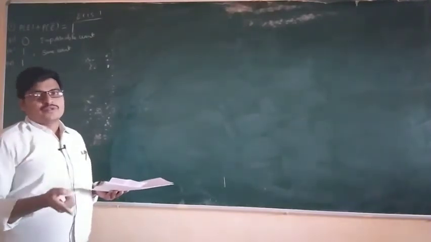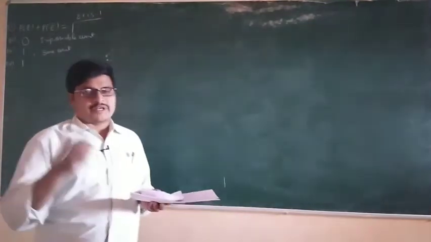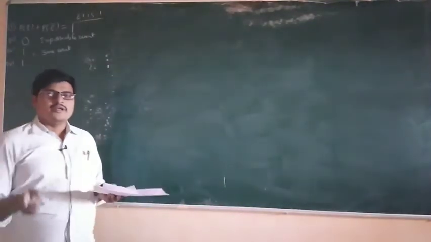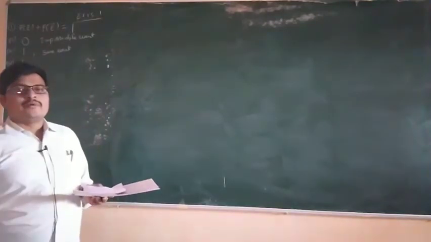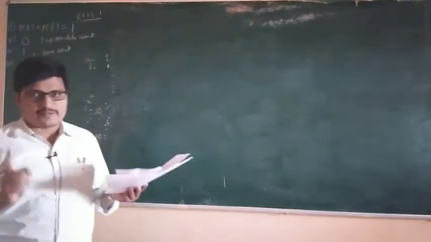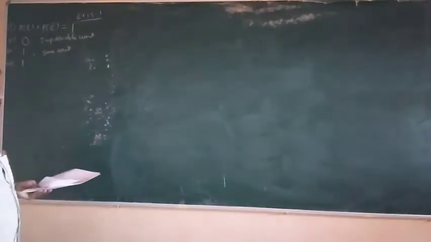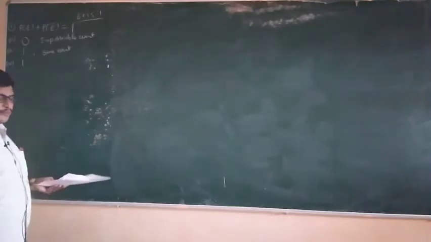One die is rolled. What is the sample space? 1, 2, 3, 4, 5 and 6. So probability of 1 plus probability of 2 plus probability of 3 plus probability of 4 plus probability of 5 plus probability of 6 also equals 1. So the total probability is 1.